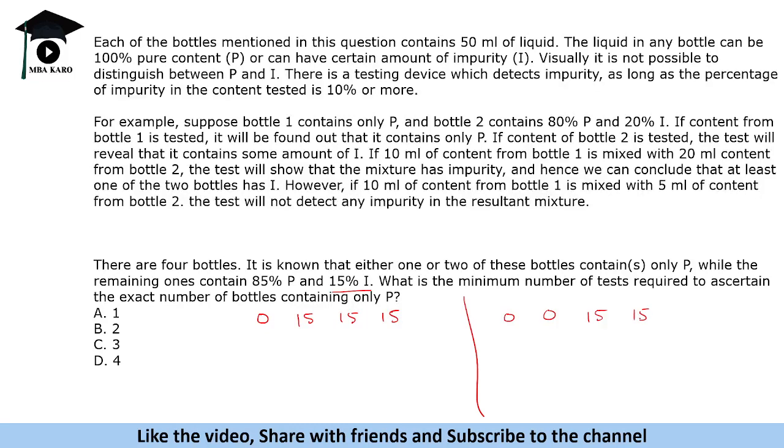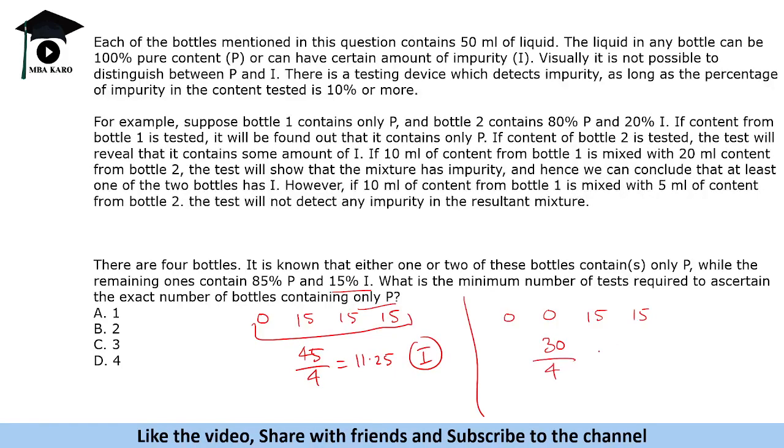Now we know that these are the conditions. What we need to determine is how many bottles have only P. We do not have to find the percentage of impurity or anything. We have to tell how many bottles have only P. Now again, this is also that kind of puzzle wherein you have to think. Now if I mix all this, what do I get? I get 45 divided by 4, that is 11.25. This will show impurity, so I can tell that only one is pure, right?